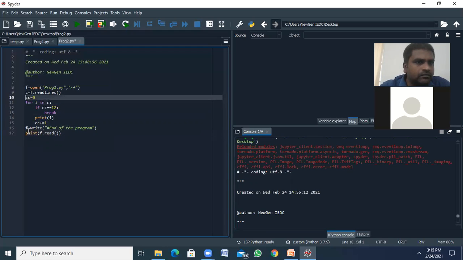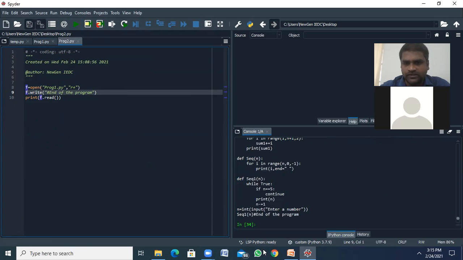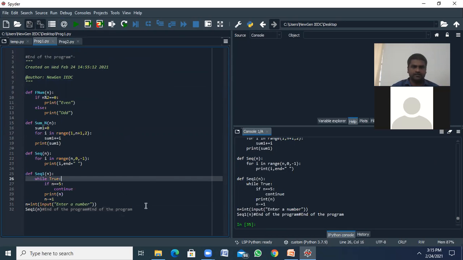Should I remove these statements? Yeah, see, after that we have the end of the program. If I want to add another one, we are going to get another one. End of the program. Okay, like this, we are going to append. See, if I open this, these two statements are added.